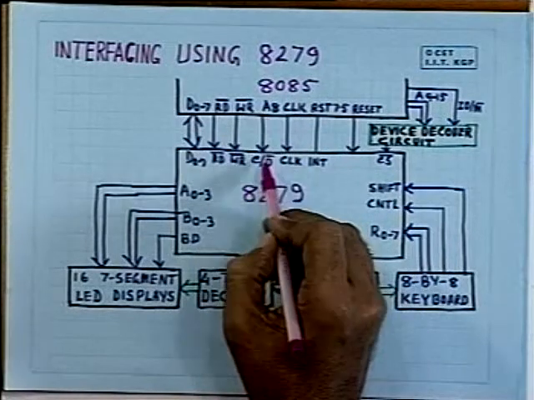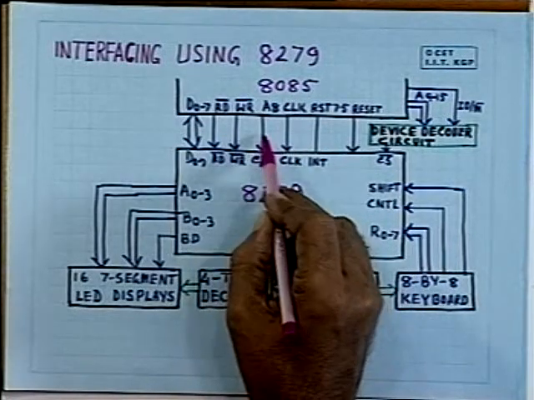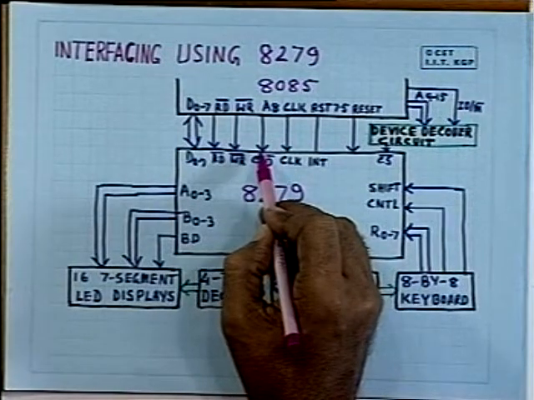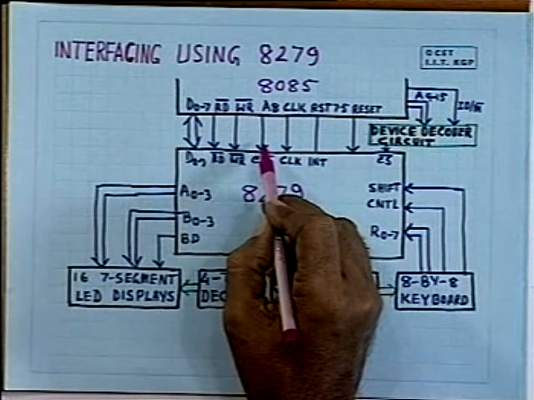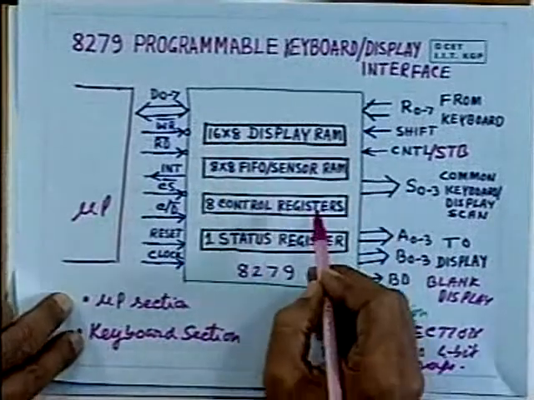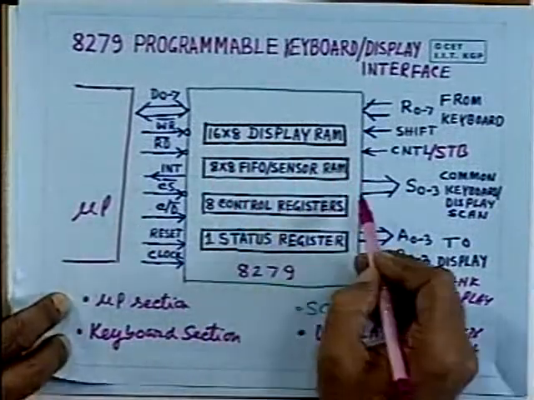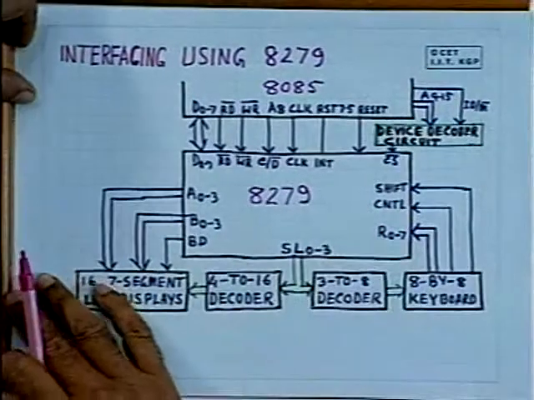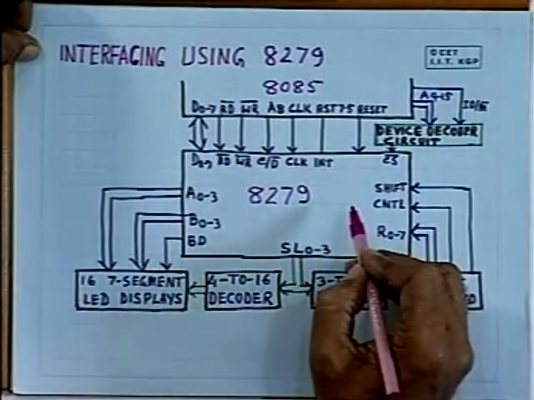Then A8 is connected to the command/data line. That means when this bit is 1, you can select that control register, and whenever this line is 0, then you can access any one of these display registers, or you can access this FIFO sensor RAM, and that can be programmed by writing some code into that control register.